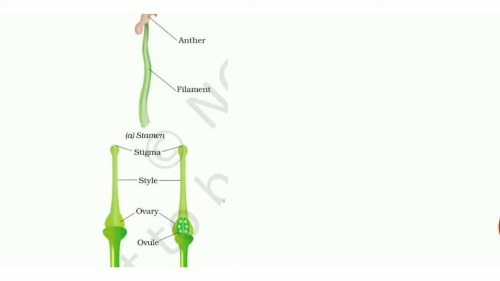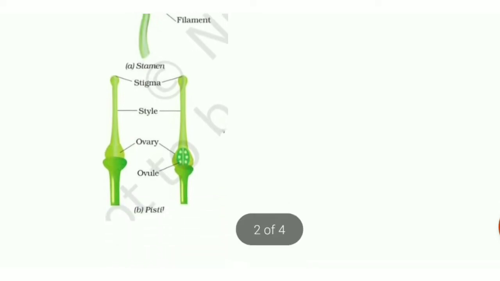Anther consists of pollen grains in which male reproductive cells, male germ cells, are present. Now in the female reproductive part, the pistil, the pistil is divided into different parts. The topmost part is known as stigma, then the middle part is known as style, and the swollen part at the bottom is known as ovary, which consists of ovules, and each ovule consists of one egg cell, meaning female germ cell.